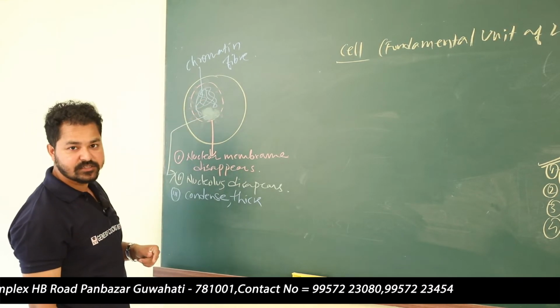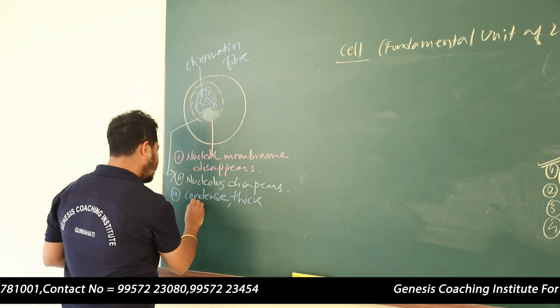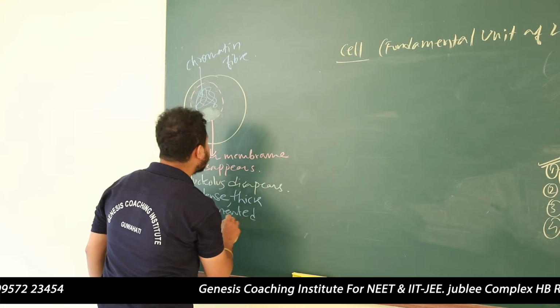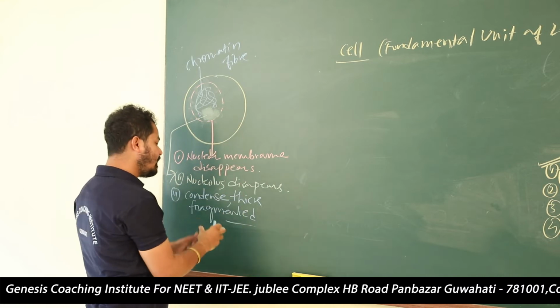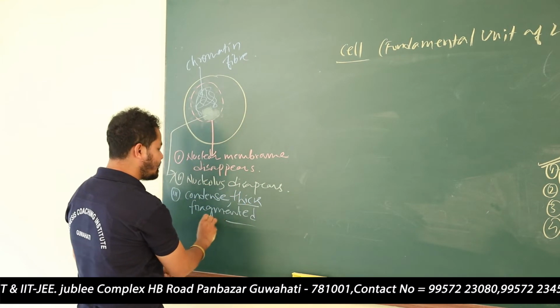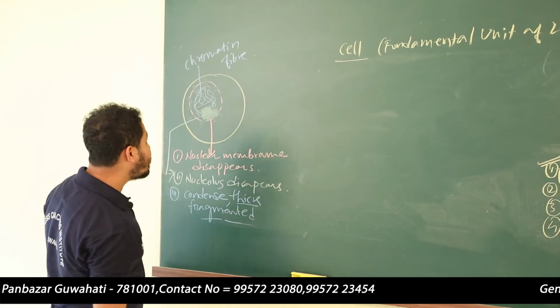These chromatin fibers will start to get fragmented into small pieces. From thin thread-like fibers, they are now condensing and becoming dense and thick. So these are the changes you will observe in prophase.